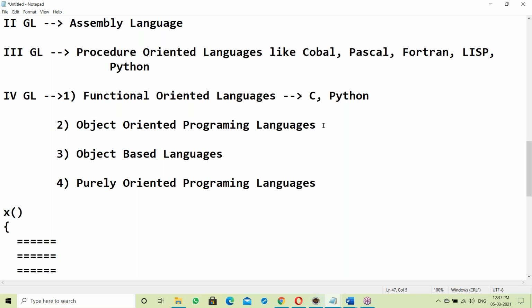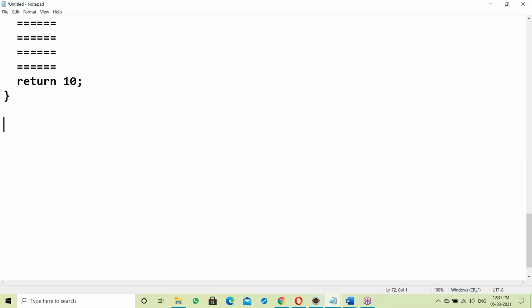Next, object oriented programming language. So what is an object oriented programming language? It's the OOP concept. What is OOP exactly? OOP, object oriented programming, is a concept. It's not a language. So why was the OOP concept developed? Its main purpose is to achieve data security.